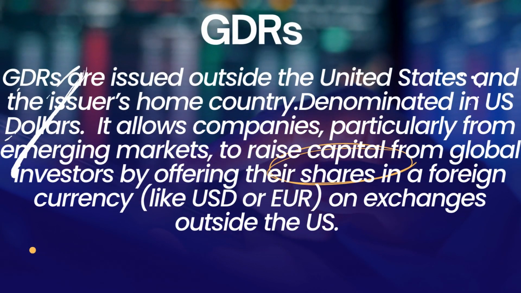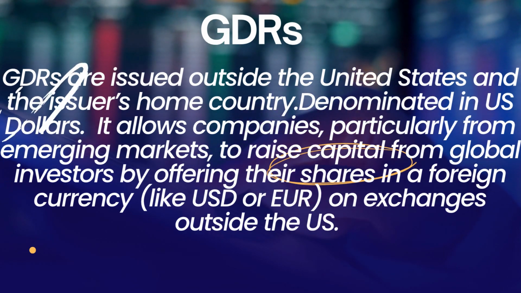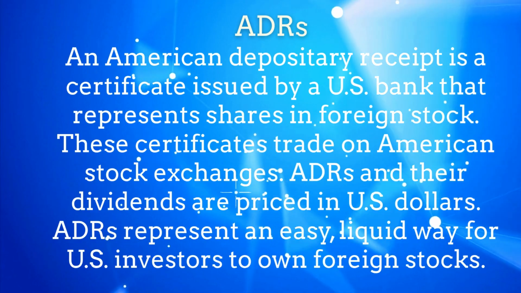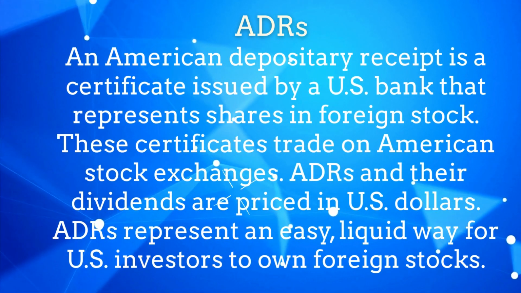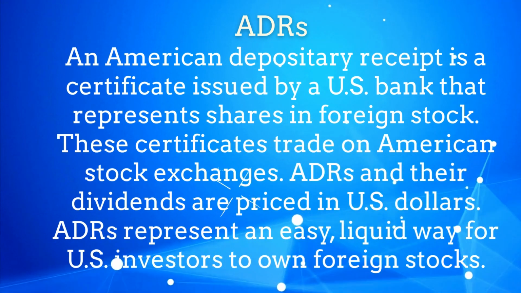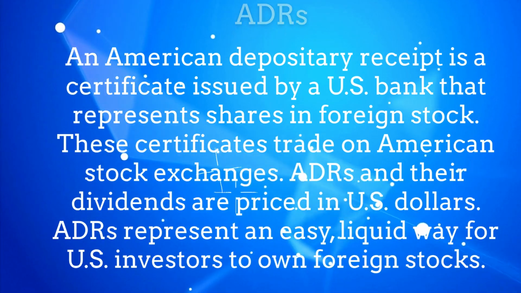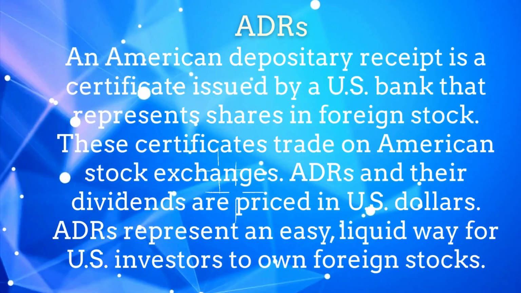GDRs. GDRs are issued outside the United States and the issuer's home country, denominated in US dollars. They allow companies, particularly from emerging markets, to raise capital from global investors by offering their shares in a foreign currency, like USD or EUR, on exchanges outside the US. ADRs. An American depository receipt is a certificate issued by a US bank that represents shares in foreign stock. These certificates trade on American stock exchanges. ADRs and their dividends are priced in US dollars. ADRs represent an easy, liquid way for US investors to own foreign stocks.